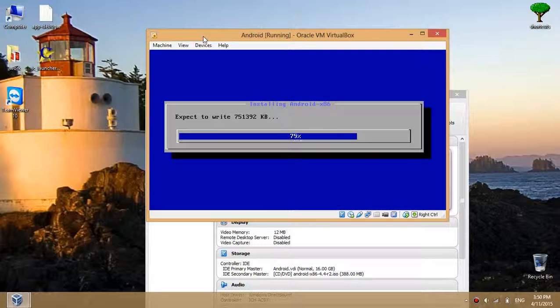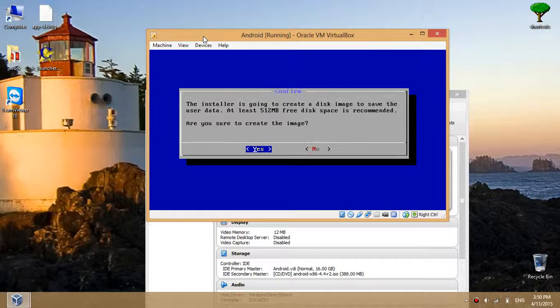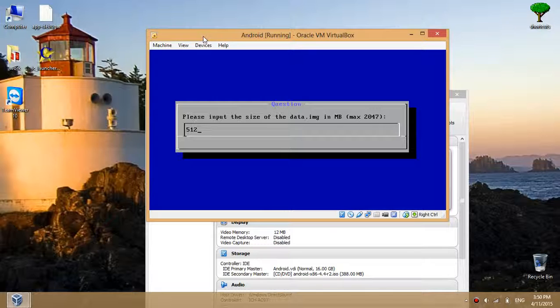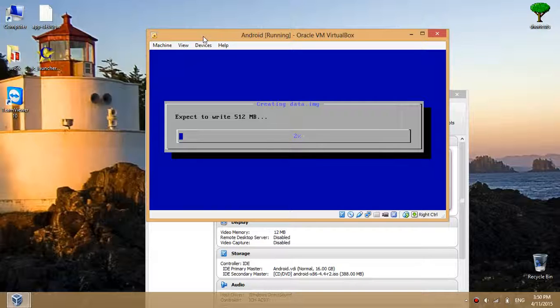It will take us a while. Okay, are you sure to create the image? Yes, of course. Maximum memory 2047, but 512 maybe is the minimum. Okay, hit enter. It's writing.